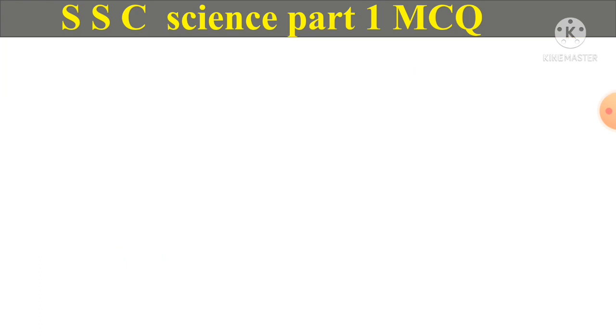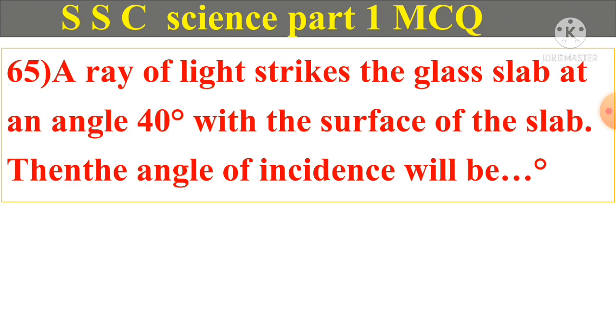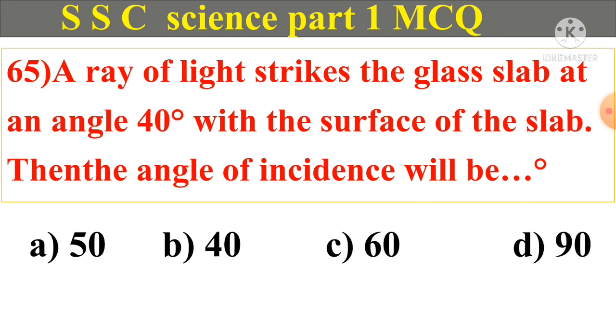Question number 65. A ray of light strikes the glass slab at an angle 40 with the surface of the slab, then the angle of incidence will be A. 50, B. 40, C. 60, D. 90. And answer is A. 50.